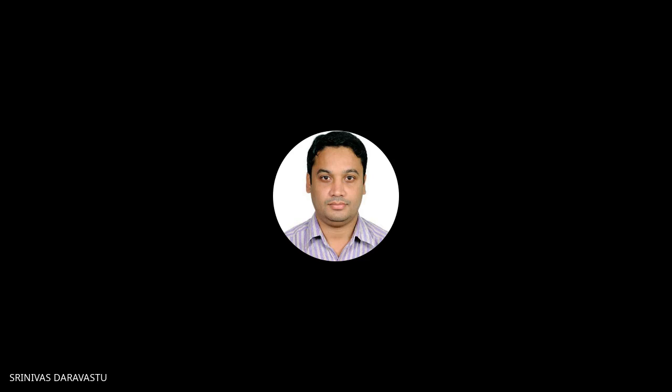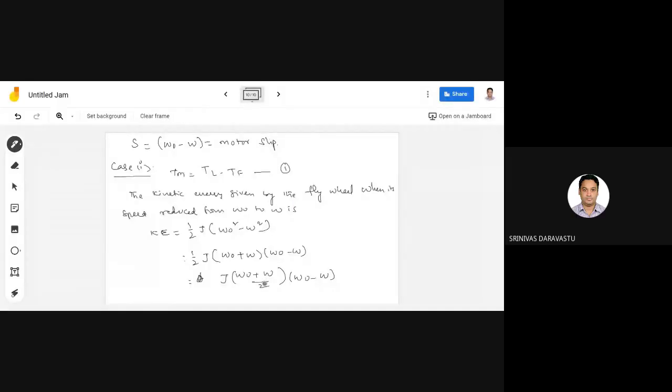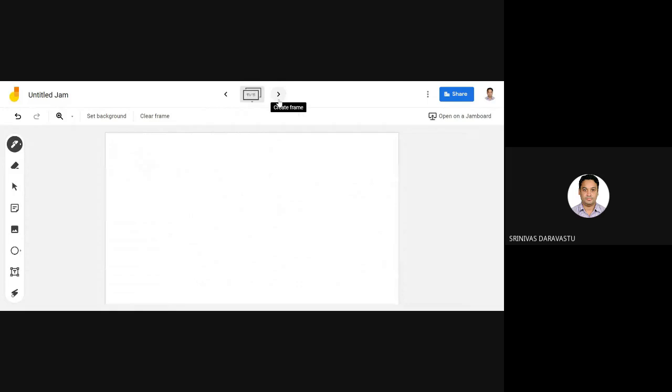Okay, we can write omega naught plus omega by 2 is nothing but, let us assume, omega, and omega naught minus omega is equal to S. Now substituting, we get kinetic energy is equal to J omega S. Now this is equation 2.